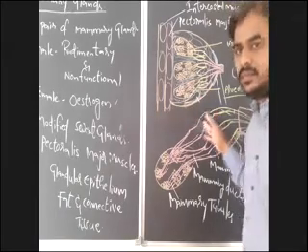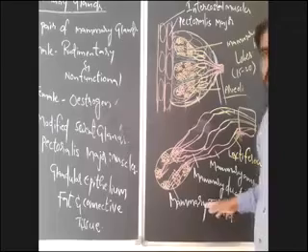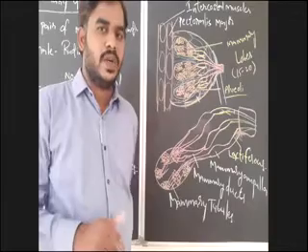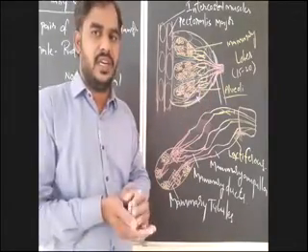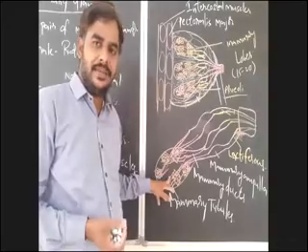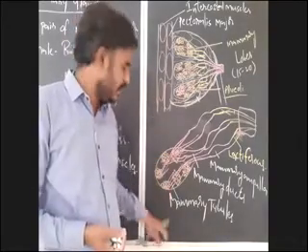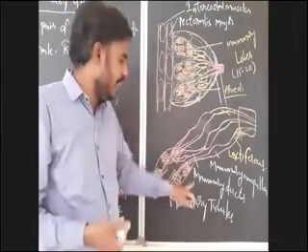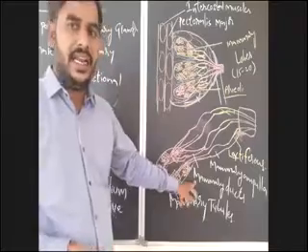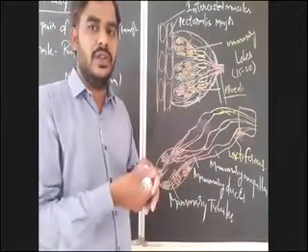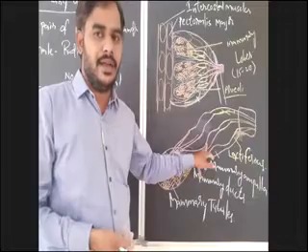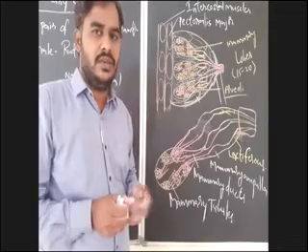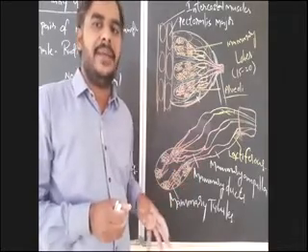Is it clear? Once again, I am repeating the arrangement of tubules or ducts here for the transport of milk from the alveoli to the exterior. See, from each alveoli, there is arising of minute tubules which are known as mammary tubules. These mammary tubules are fused to form mammary ducts. Again, the mammary ducts will fuse and form mammary ampulla. Mammary ampulla is a wide structure. Actually, the milk may be stored here for a short period of time.